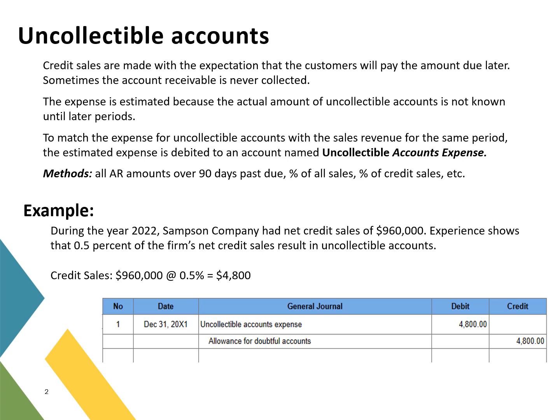Auditors will likely want to know the average time to pay and how many accounts were truly uncollectible in prior years, meaning your methodology for recording uncollectible account expenses has to be based on reasonable expectations. So to match the expense for uncollectible accounts with the sales revenue for the same period under the matching principle, the estimated expense is debited to an account called uncollectible accounts expense and credited to the contra asset account allowance for doubtful accounts. So here's an example.